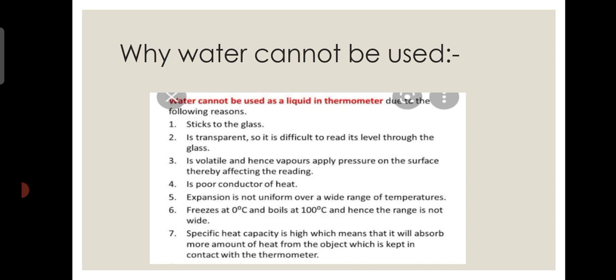Specific heat capacity is high, which means that it will absorb more amount of heat from the object which is kept in contact with the thermometer. So for these various reasons, water cannot be used as a liquid in thermometer.